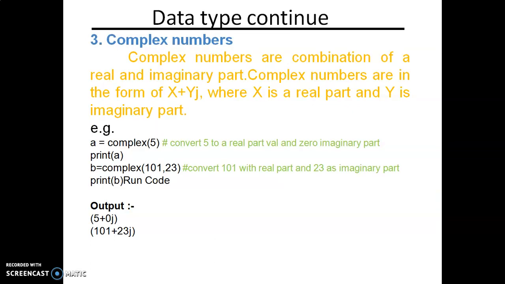Complex numbers are the combination of a real and an imaginary part. Complex numbers are in the form x plus yj, where x is the real part and y is the imaginary part. A is equal to complex(5) converts 5 to the real part and 0 as the imaginary part. Print A, then 5 plus 0j. Complex(101, 23), so 101 is the real part and 23 is the imaginary part.